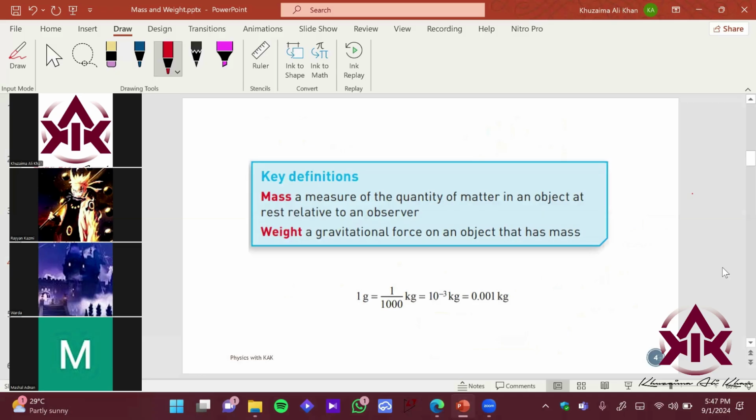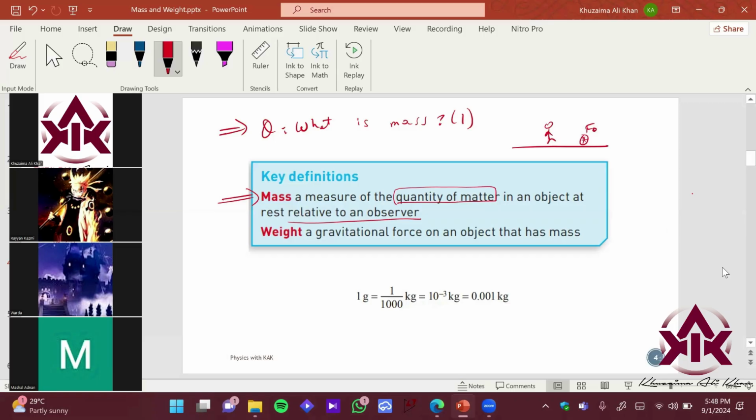Okay. So now these are the definitions of mass. If you get a question in an exam, if I ask you a question, what is mass, right? Usually it comes in paper 2. It gives basic marks, comes out for 1 mark, and then they start the theory and numerical questions, right? So the mass is the measure of the quantity of matter in an object at rest relative to an observer, which is pretty important. What does at rest mean? Imagine this is Ali standing over here, okay, and he saw a football, right?